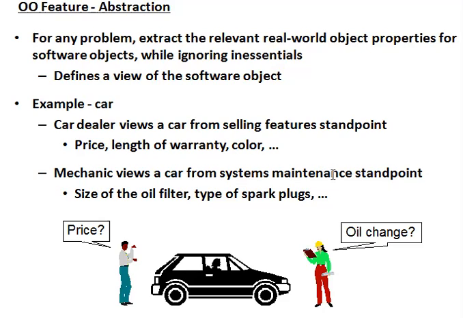Their standpoint is size of oil filter, type of spark plug, and engine capacity, etc. So these are the feature examples for abstraction.